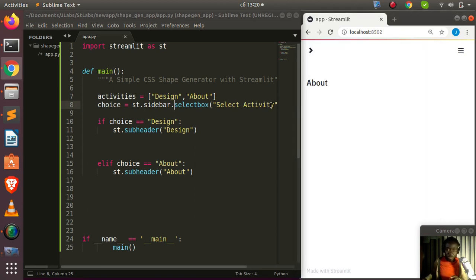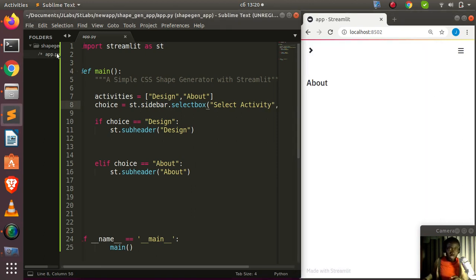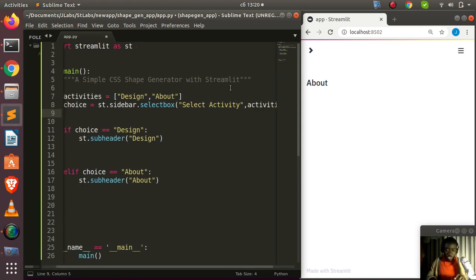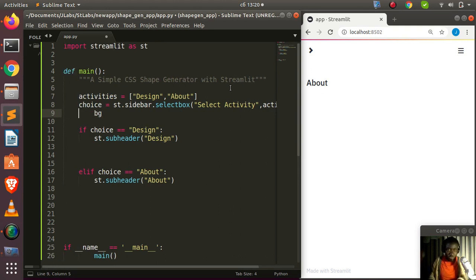So let's see some stuff you can do. Just come back to the same place that we have, and from here we can just add our stuff. I'm going to go with my background color. So BG color for the background color is going to be something very simple.